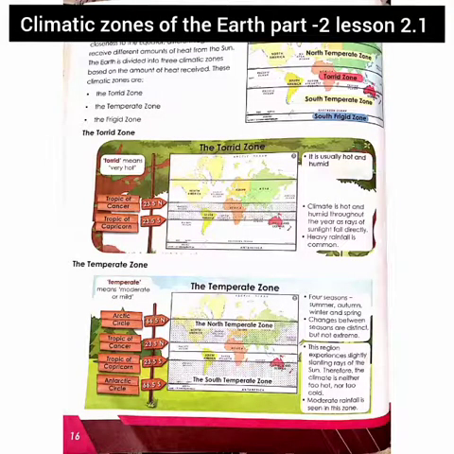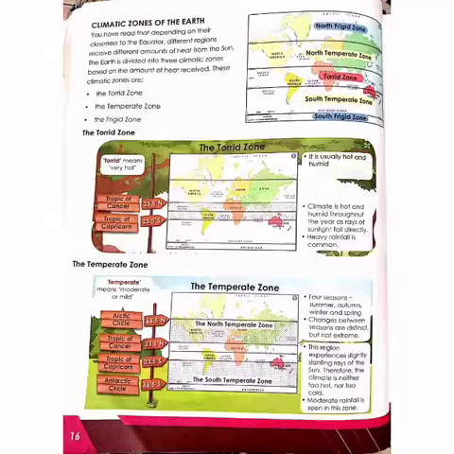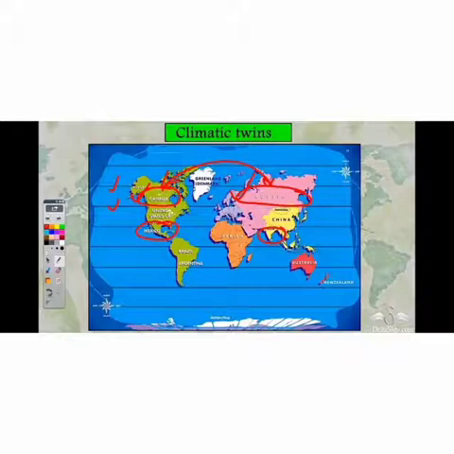Children, we are continuing to our next topic, climatic zones of the earth. Already we have discussed climatic zones of the earth many times. So what is a climatic zone? A climatic zone is an area which has a similar kind of temperature.